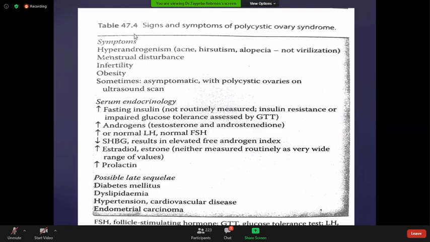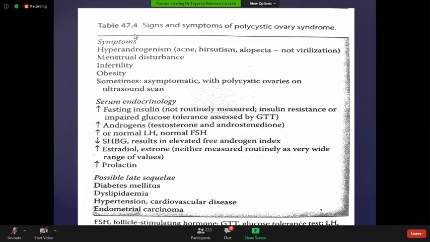There will be decreased production of sex hormone binding globulin, resulting in an elevated free androgen index, increased estradiol, estrone, and increased prolactin. The patient is prone to diabetes mellitus due to this increased insulin, obesity, and anovulatory cycles. Dyslipidemia.